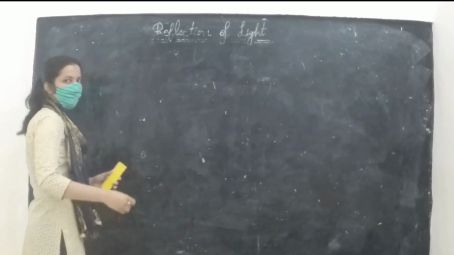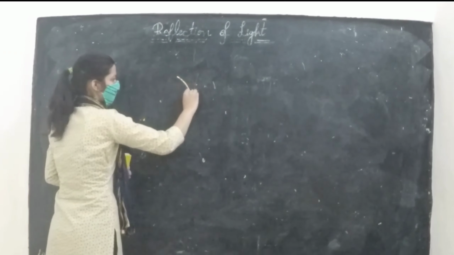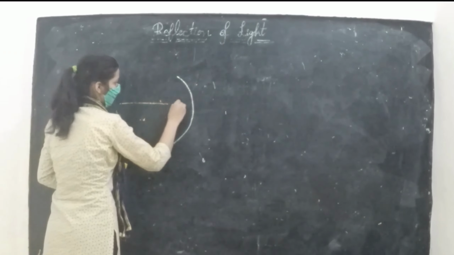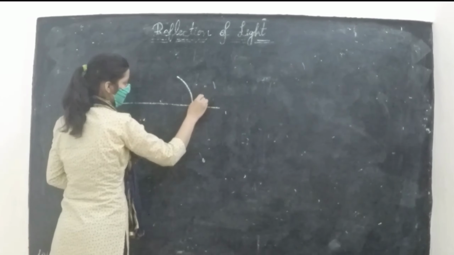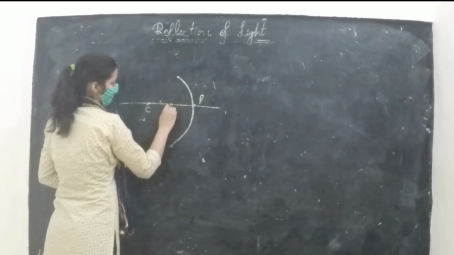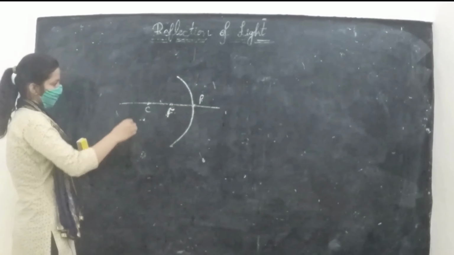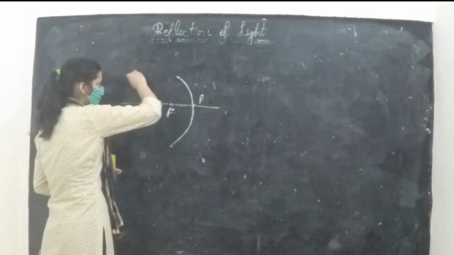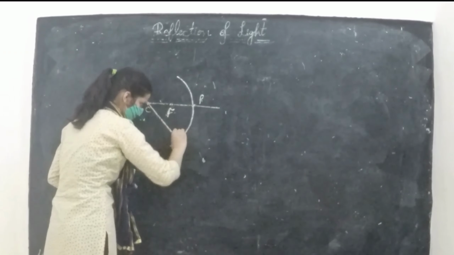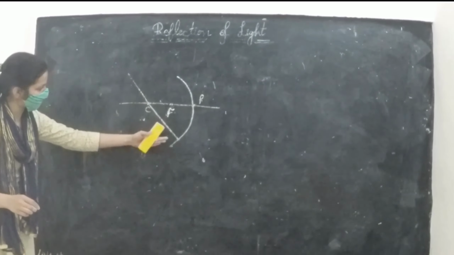And the third very interesting property: this is P, this is C, and this is F. The third property is when the light passes through the center of curvature.